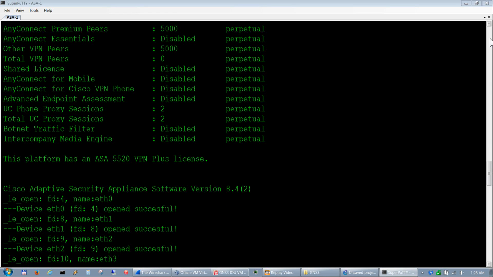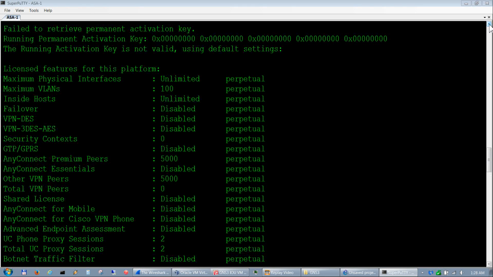If you come up here, this shows right here that we do not have a key loaded. I'm not going to show you how to load a key because then you'll know what my key is. But basically, once you get a key from Cisco, like I said, you just paste it in. This will change to the key that you paste in.